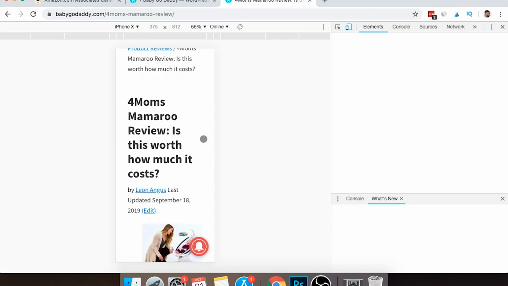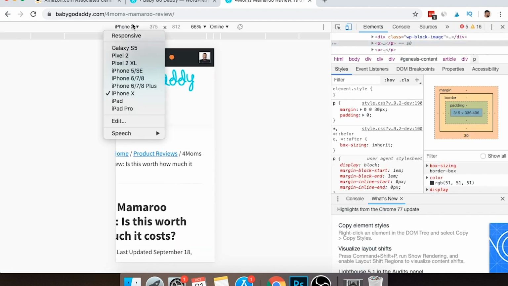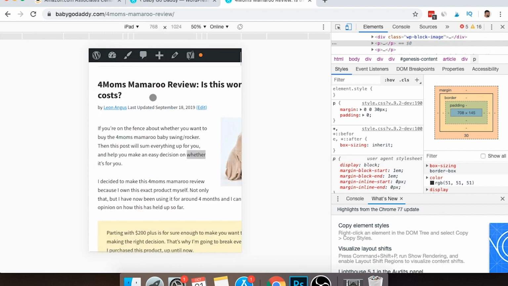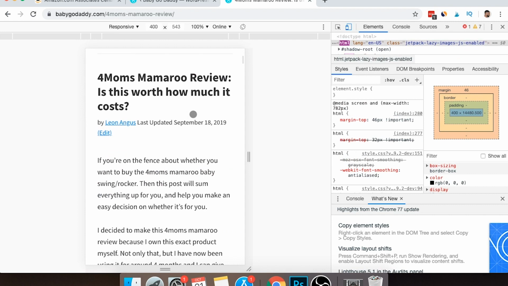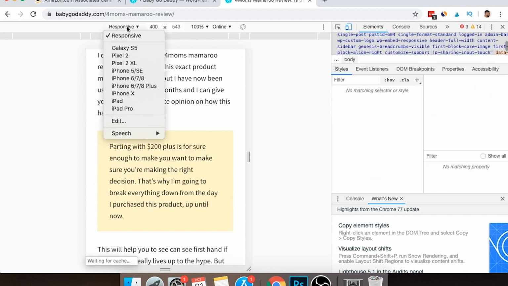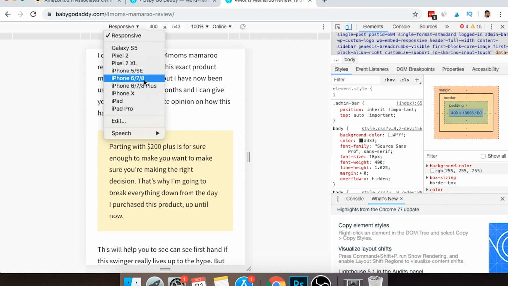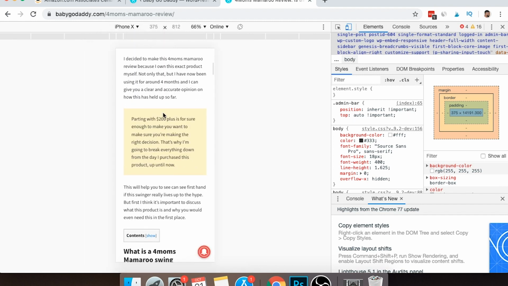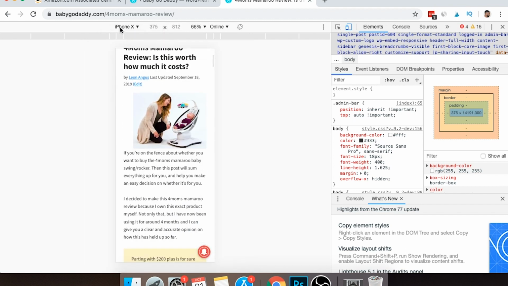And what's interesting on this part here is you can change it from iPhone X to iPad, so all of the different sizes, and you can check how your site looks on different devices. So this view is pretty cool, as you can go from responsive to iPhone X, 6 and 7, 8 Plus, and check how your content looks on different devices. So you can see here it converts it to different things, and so on and so forth.